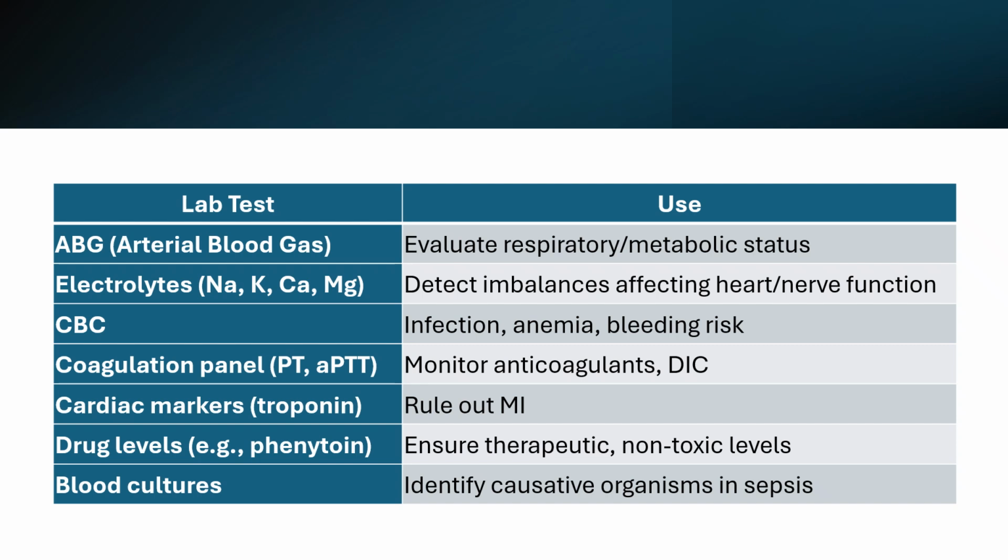Then cardiac markers, for example, troponin, so that is to rule out the possibility of myocardial infarction. The drug levels, because some drugs can be toxic to the body. Blood culture, so that is to identify if there are infectious agents that may be present in the blood sample. So in case of septicemia or sepsis.